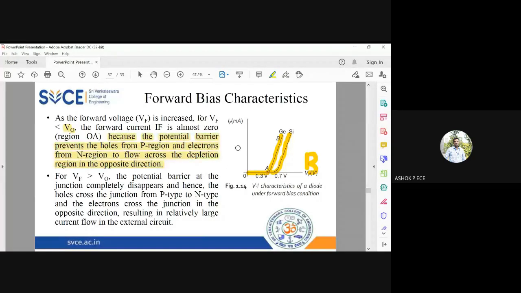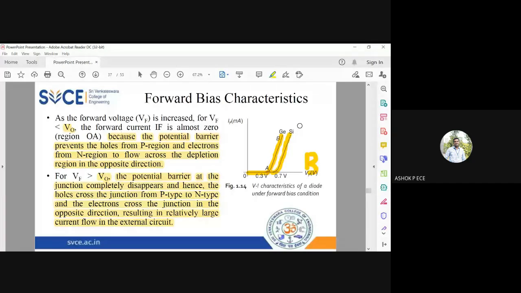The moment you increase it beyond the barrier potential, you can expect the electrons to flow from N type to P type and holes to flow from P type to N type. The barrier will not disappear completely at once. As you increase the voltage you supply, the barrier width slowly decreases. At one point, the barrier completely disappears.